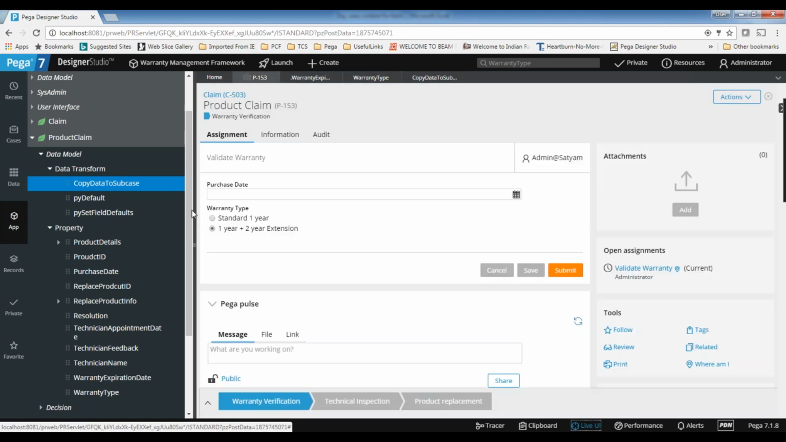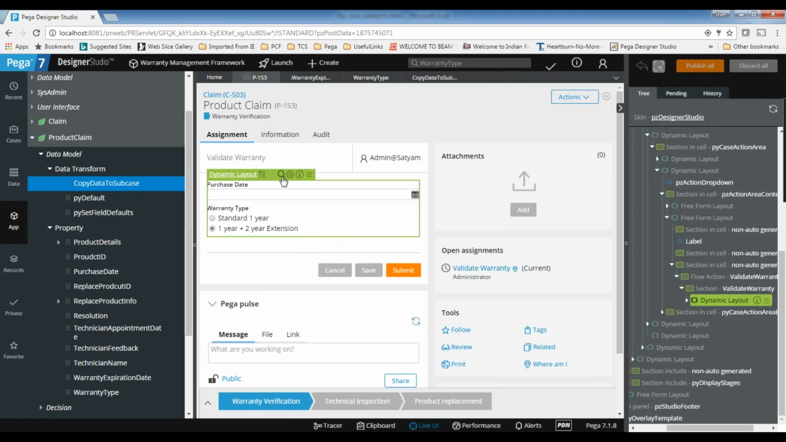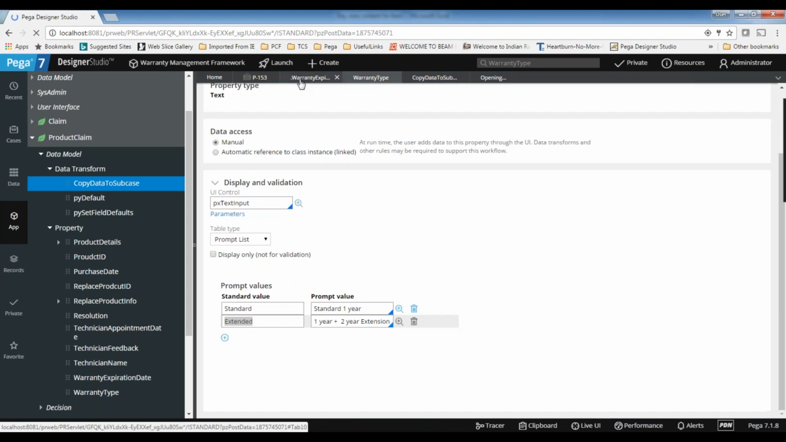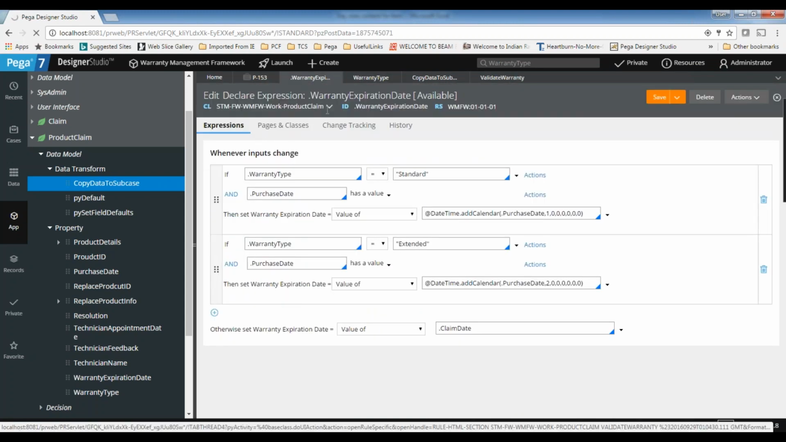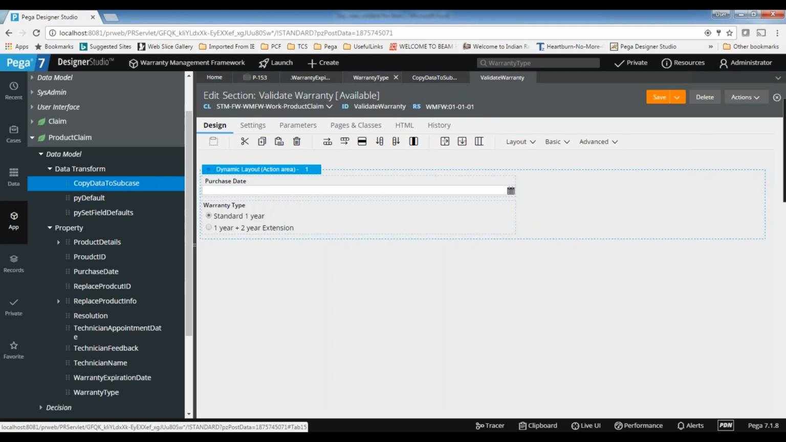So let's design the UI for that as well. So I just created the rule, but I am not referring to that rule anywhere. If you see, I just created the rule. This is the rule for this, but I am not calling it anywhere. But still you can see the execution will work fine.